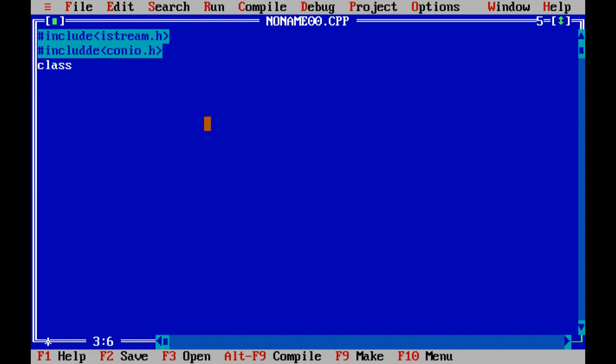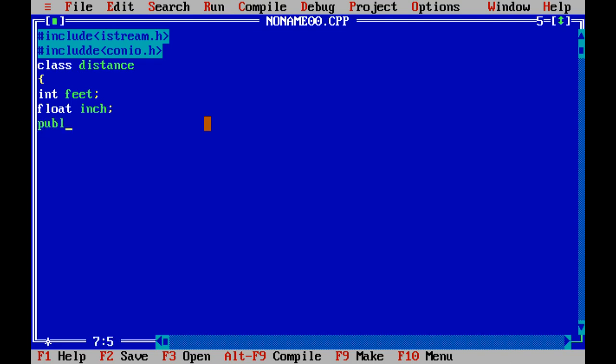First, define the class. Class distance, or height, that is, height also in feet and inches as you wish. Distance, two variables: int feet, and float inch.